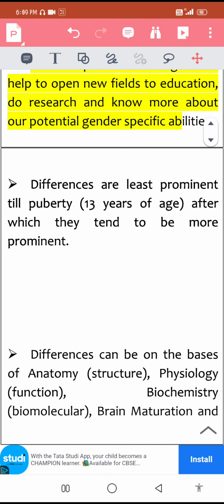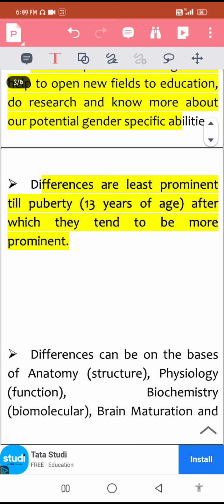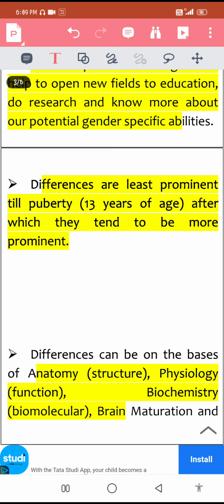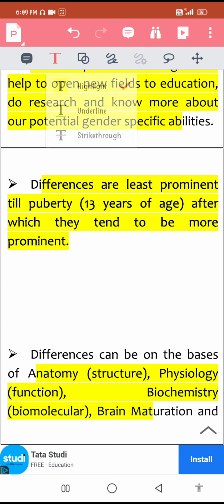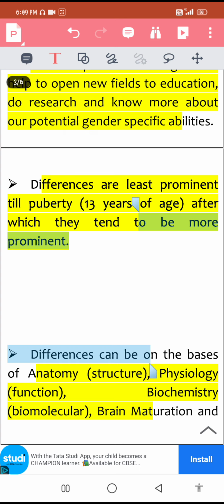Then, differences are least prominent till the attainment of puberty. After the age of 13 years, these differences tend to be more prominent and explicit. These differences are basically on the basis of some anatomical structures, structural details, some functional details or biochemical details, or some gender-specific susceptibility to certain medical conditions.